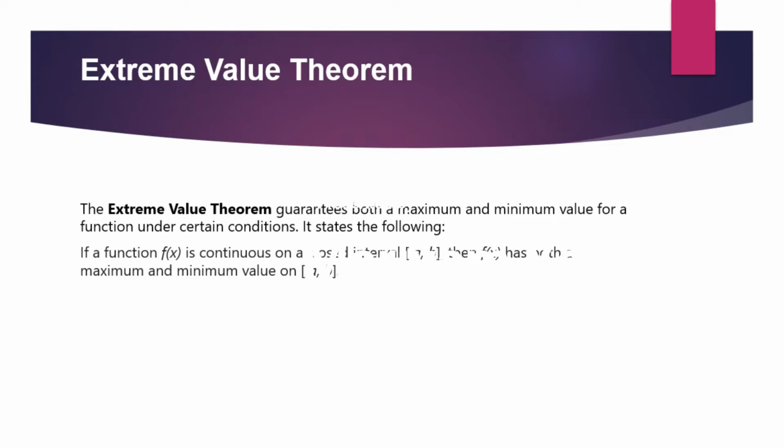First I will explain the extreme value theorem. The extreme value theorem says that we can achieve both a maximum and a minimum value for a function if the function is continuous on a closed interval. Then we can achieve both the maximum and the minimum value.